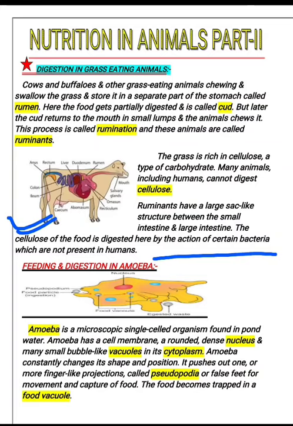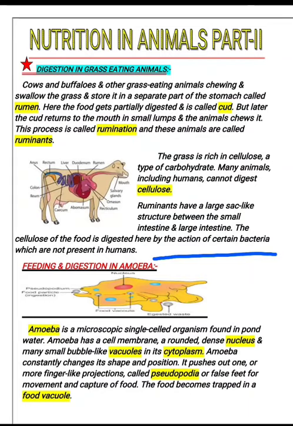Here you have to see the image of a cow. You can see many inner organs of the cow and how they work. This is the digestive system in ruminants. In all ruminants the digestive system is the same. So start with this.